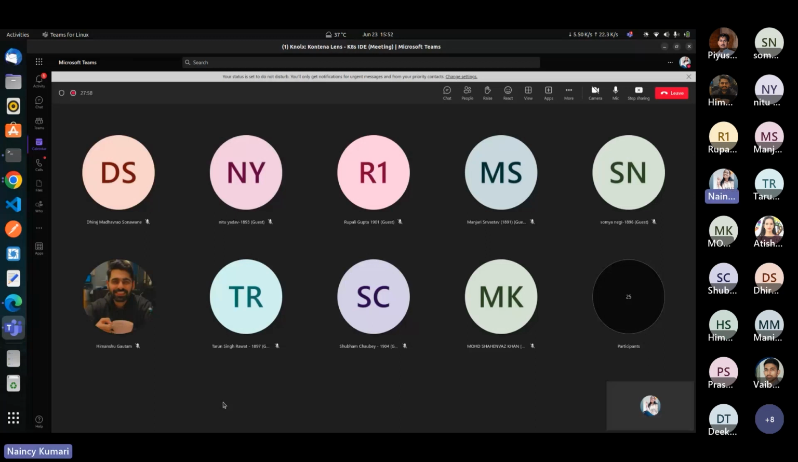Okay, if not, then we can move towards the demo. So this is Lens, as you can see here. I have installed the Lens desktop, and this is how it looks. I will click on Lens and it will open.